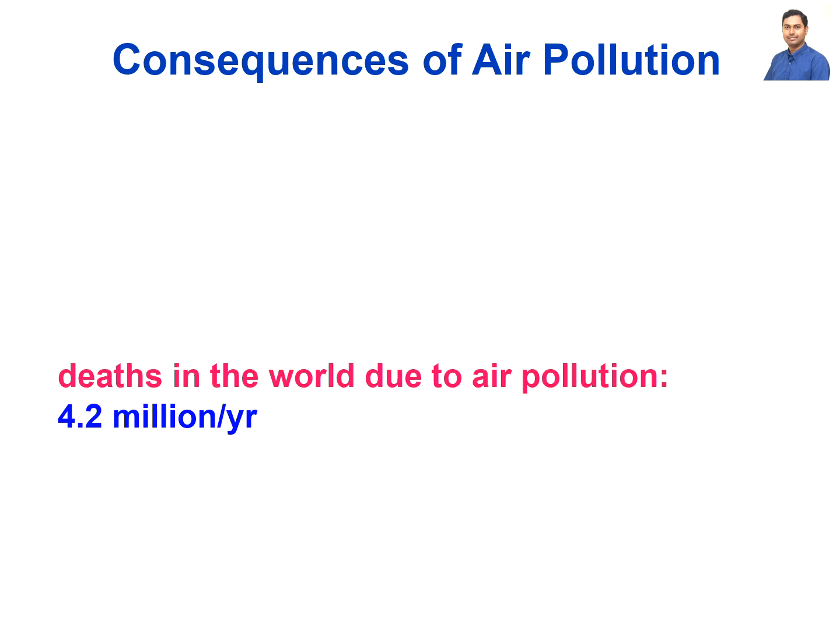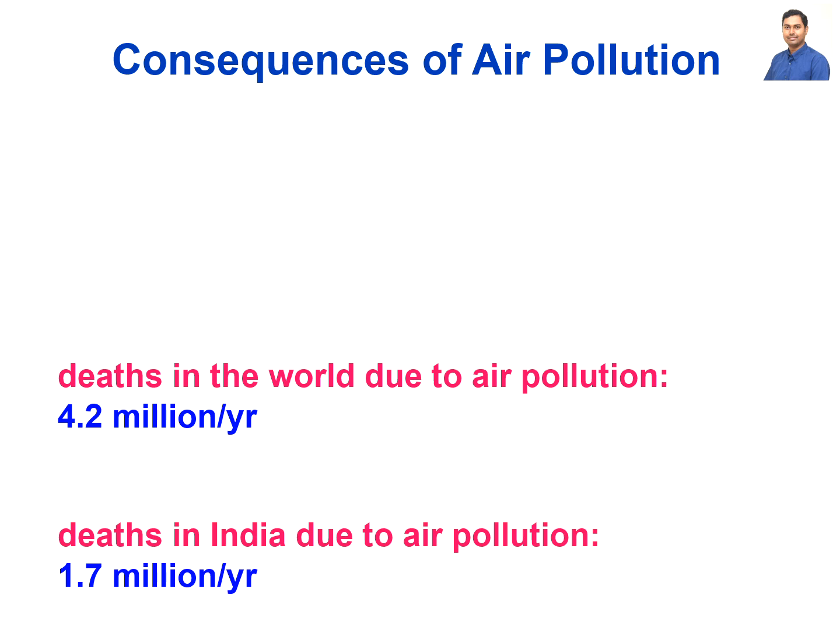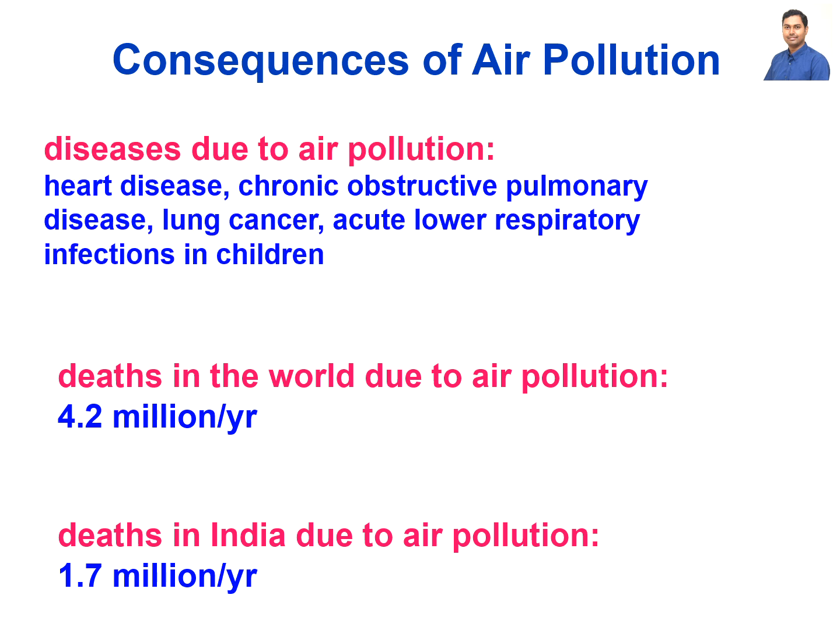Now here are the consequences of air pollution. Deaths in the world due to air pollution are 4.2 million per year. So we can understand how severe the problem is. 4.2 million people are dying every year due to air pollution, due to smoke, smog, all these things. And even in India, we see the death of 1.7 million people. So a little less than half of those deaths are from India, due to this air pollution.